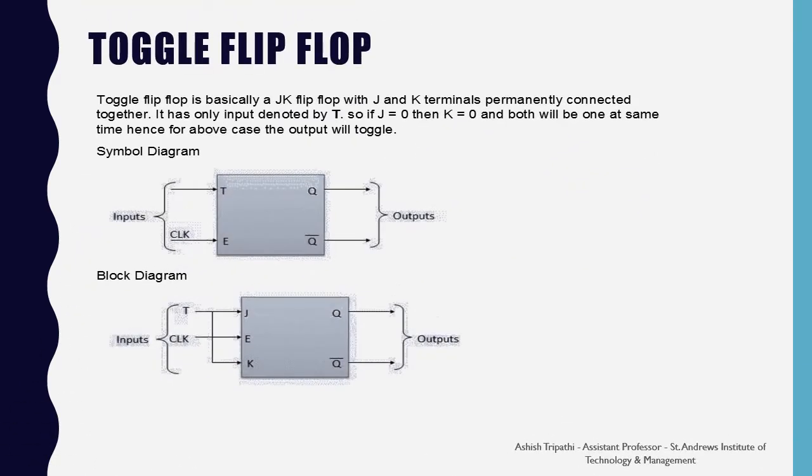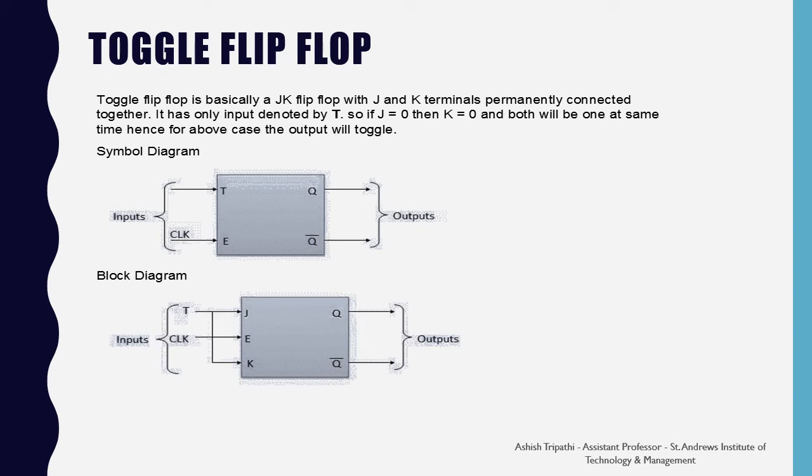Toggle flip-flop. A toggle flip-flop is basically a JK flip-flop with J and K terminals permanently connected together. It has only one input, denoted by T. If J and K both equal 1 at the same time, the output will toggle. So a toggle flip-flop is just used to change the state.